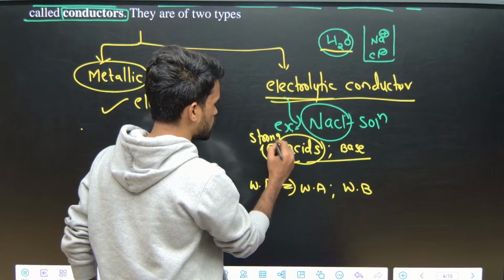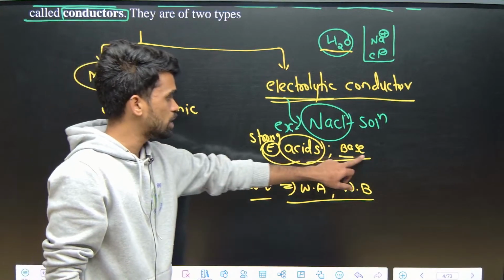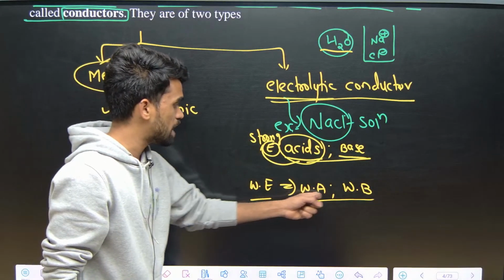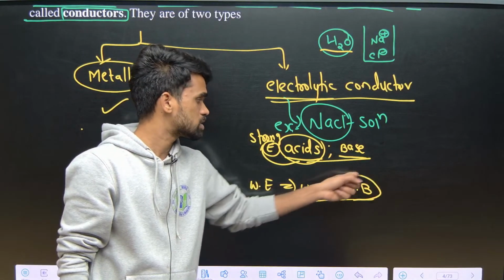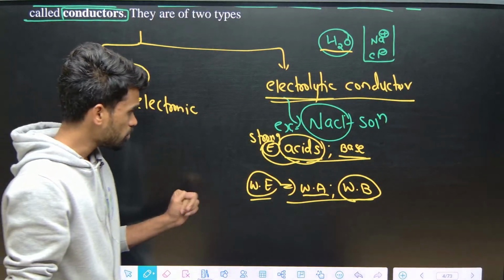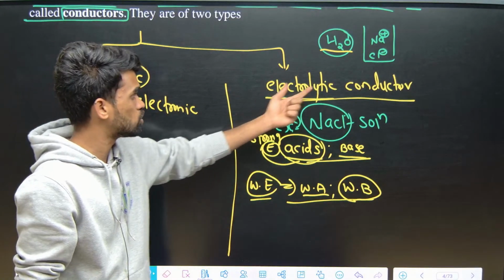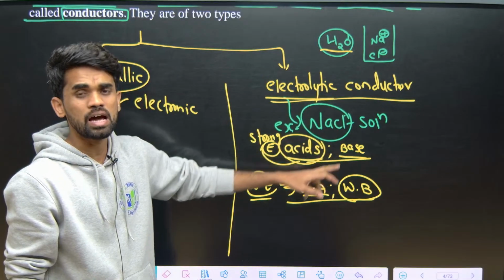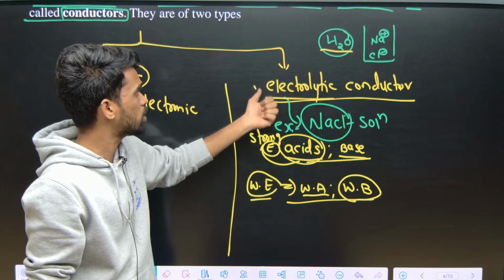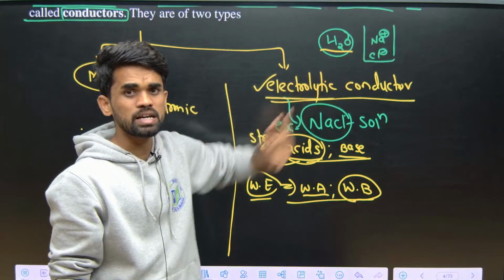Some examples: NaOH and HCl come under strong electrolytes. A weak acid like acetic acid and a weak base like ammonium hydroxide come as weak electrolytes. So what species are responsible for electrolytic conductance? The free ions present in the electrolytic solution make it a good conductor. Free ions are the charge carriers here.